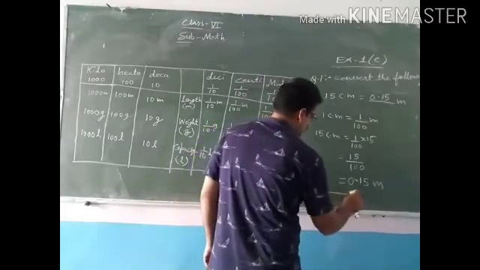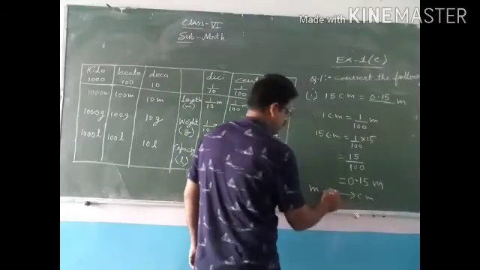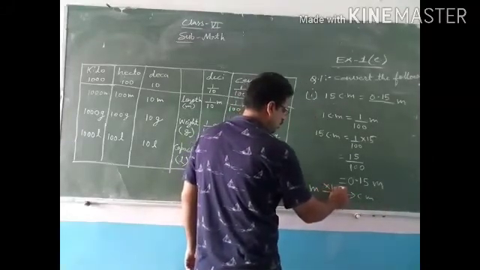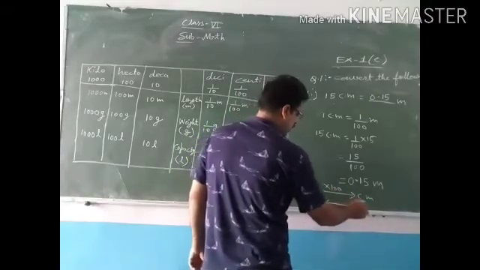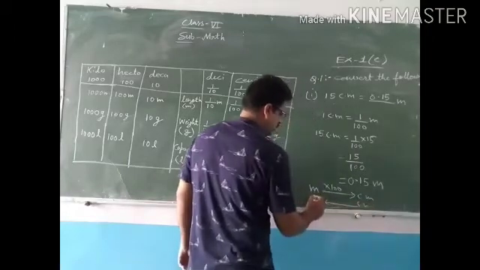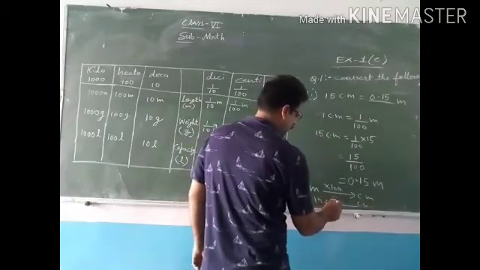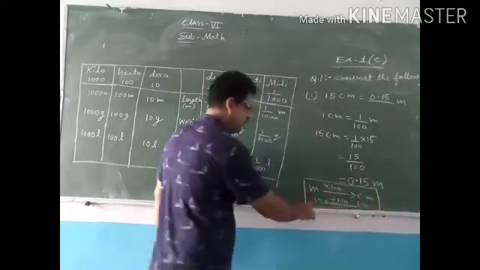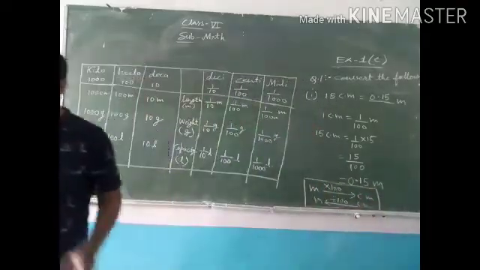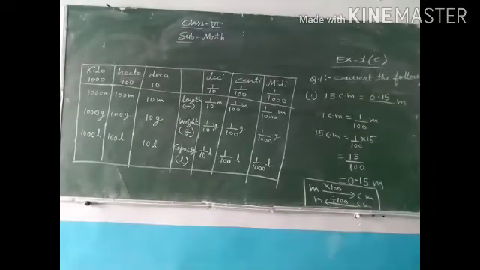Meter to centimeter में convert करना हो, then multiply by 100 because bigger to smaller, and from smaller to bigger if you want to convert, then divide by 100. This thing you must remember. Meter to millimeter, multiply by 1000. Meter to centimeter, multiply by 100. है ना? Alright.